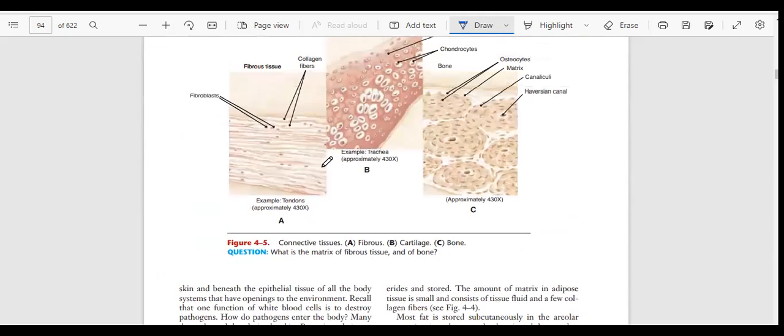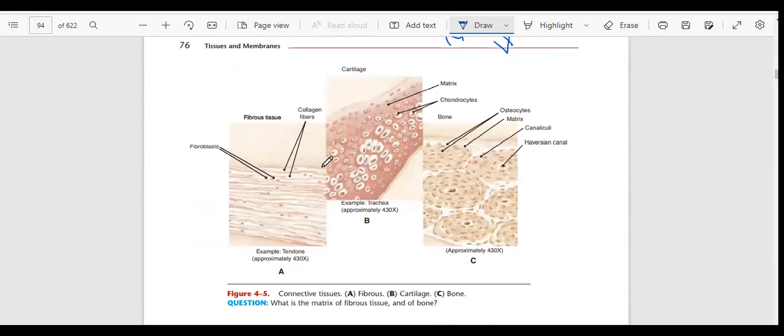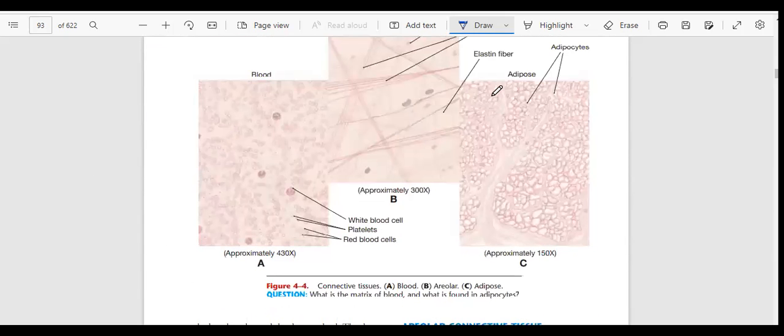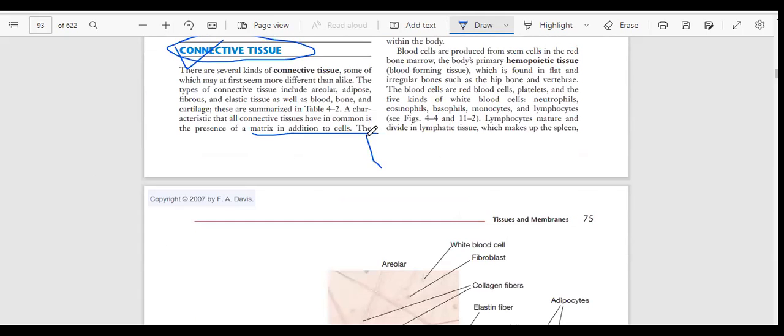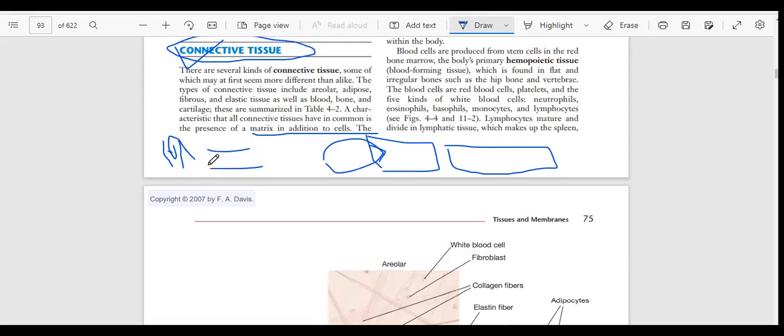Whatever the tissue, elastic tissue for example, it has matrix. What does matrix mean? Matrix means a structure in which the cells are arranged. Like whenever we build any slab or any pillar, what we first do is make a framework like this.